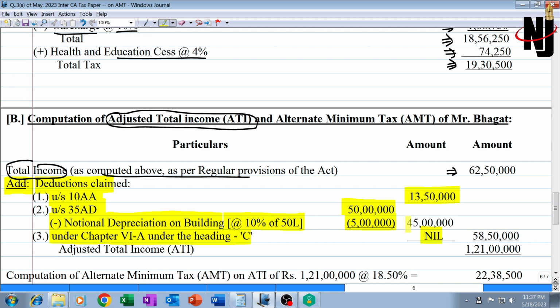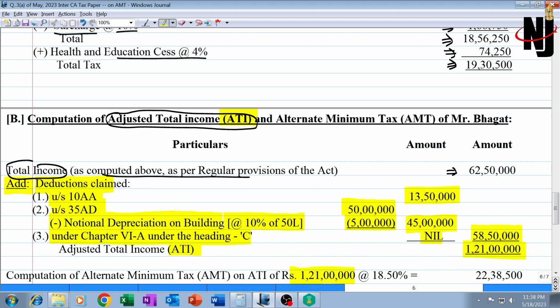So net benefit availed under section 35AD by the assessee is 45 lakh. Why this 5 lakh is to be reduced, we know pretty well, we have studied it in the chapter. The total amount to be added back to compute ATI will be 58,50,000, that is 13.50 plus 45, and accordingly the adjusted total income, that is ATI, would be 1,21 lakh.